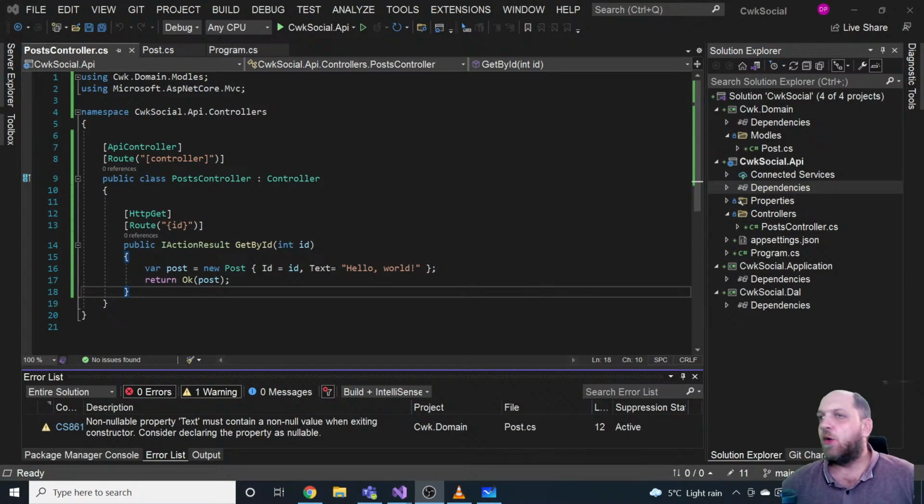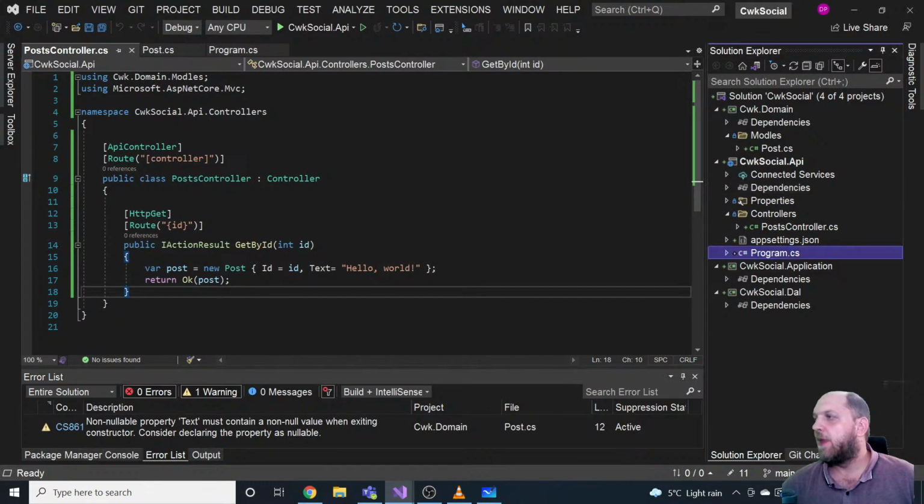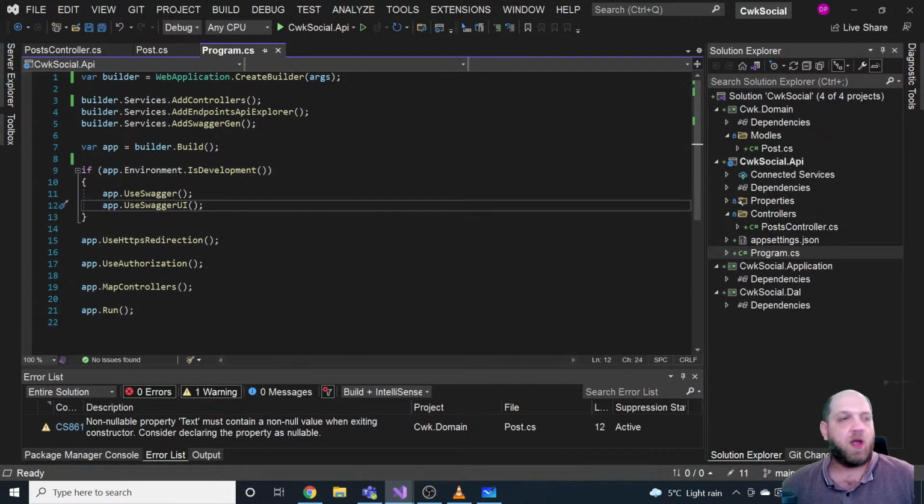Good. Okay, so we have installed these packages. So the first part is actually done. But then we will have to do some other stuff here. So if we go here in our program file, and by the way, this is .NET 6. I'm not sure if you are familiar with .NET 6, but in .NET 6, there are some, I would say, rather substantial changes when it comes to how the startup looks like. So we don't have two different files, the program class and the startup class. We just have one, which is the program.